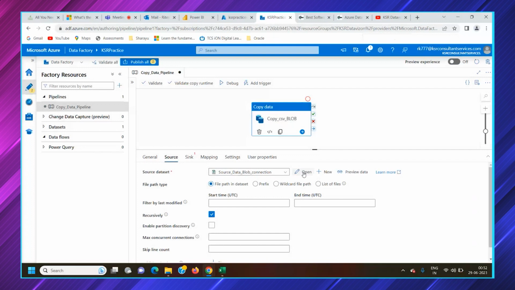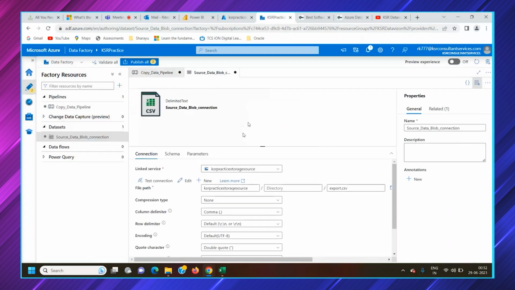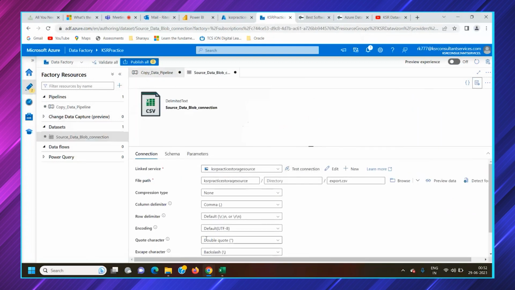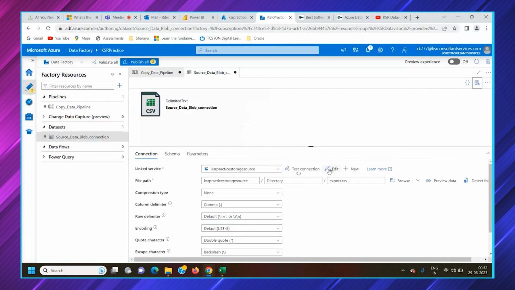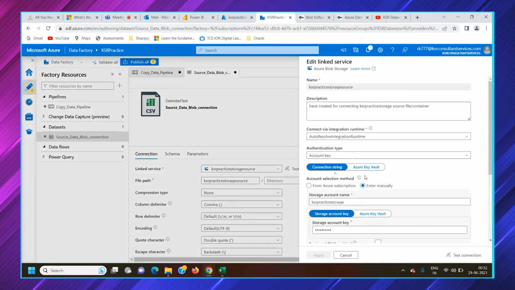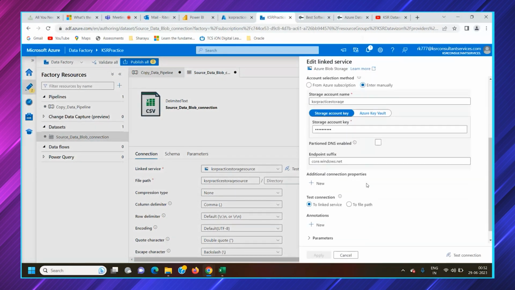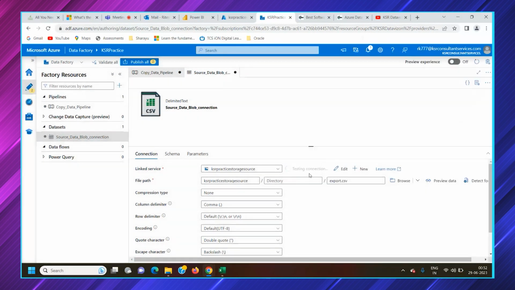And for this data set, what is the link service? If you click on this, this would open in this way. This is the data set and this is the link service. These are data set connection details. This is comma delimiter. There are multiple options available here. This is the link service. If you want to edit this link service again, you can click on edit. You can test connection here also.